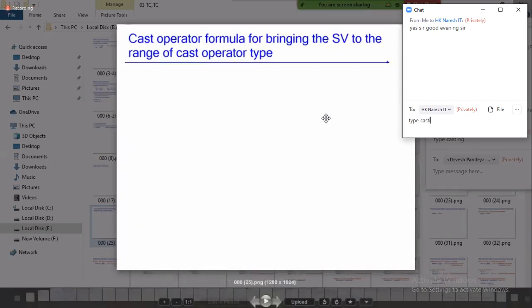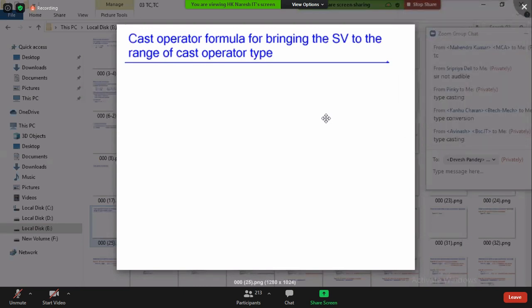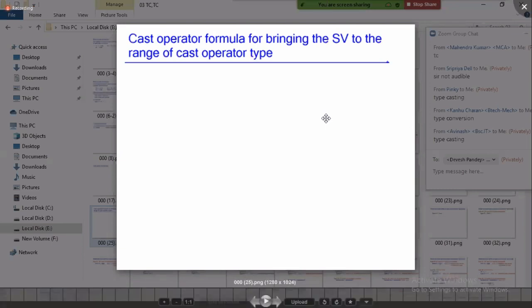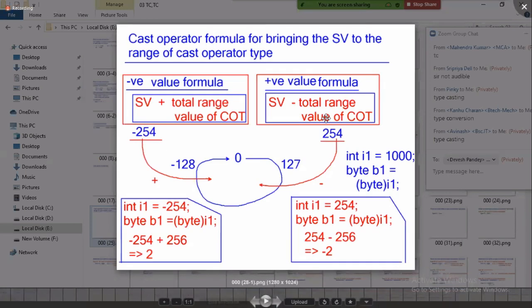So last class we discussed the cast operator formula for bringing a source value into the range of the cast operator type. Any of you remember the formulas? We have two formulas, for a positive number and a negative number. The positive number formula is source value minus the total range value of the cast operator type, and the negative number formula is the opposite.